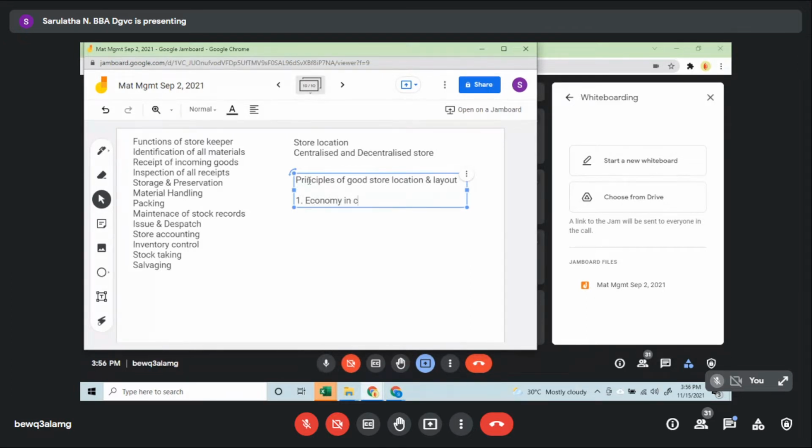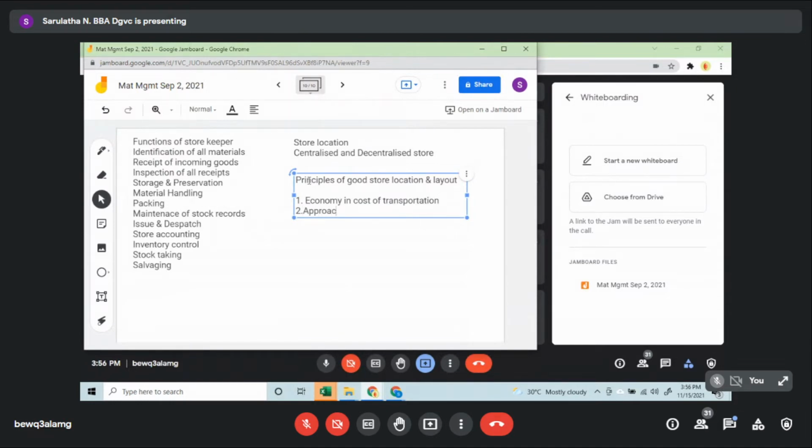Economy in cost of transportation. That is very important, right? Because if your store location is in a far distant place, or if it is not visible or something like that, then the cost of transportation will increase, right? So the store location is a place where the cost works out to be very low.